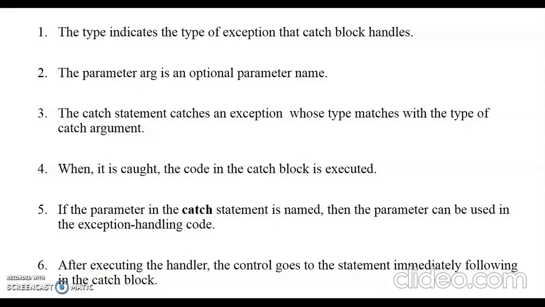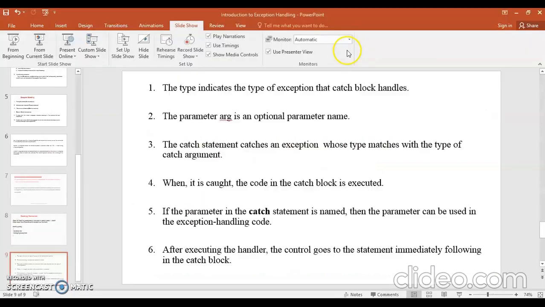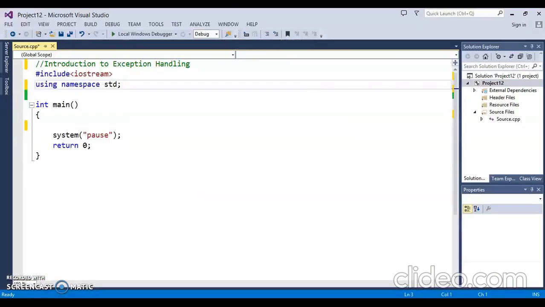So now let's write a simple code just to show you how this try, catch and throw work. I am taking an example of an exception that is called division by 0. There are some defined exceptions also in C++. Those are included in the exception class. For this particular exception, we need not include the exception class, but later on we will discuss some more exceptions. For them we will include that exception class also. So let's check with division by 0.